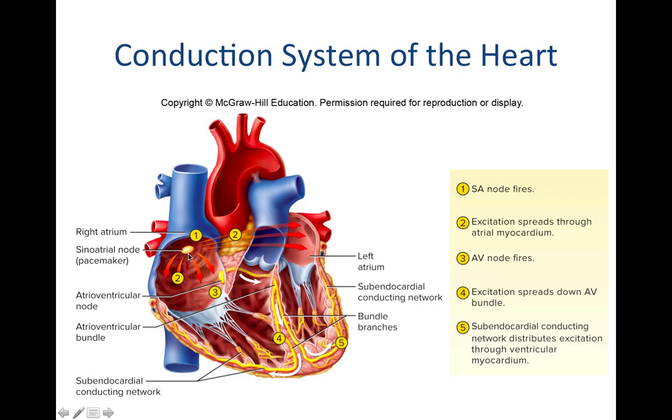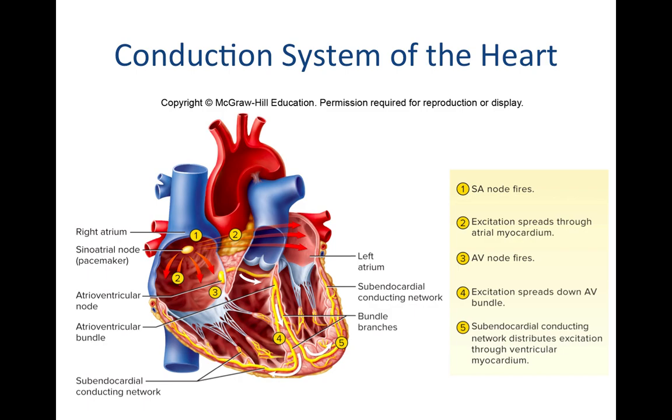You can see we start right here at the sinoatrial node, or the SA node. And this node's nickname is also the pacemaker of the heart. And that's because as these cells depolarize, they are responsible for establishing the fundamental heartbeat. So heart rate is established by the sinoatrial node. Even without influence from the brain or anywhere else, the sinoatrial node will automatically depolarize and fire off impulses that spread through the rest of the conduction system.